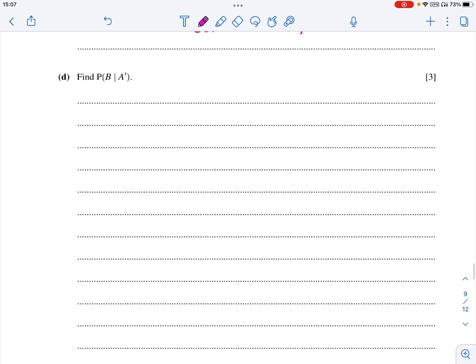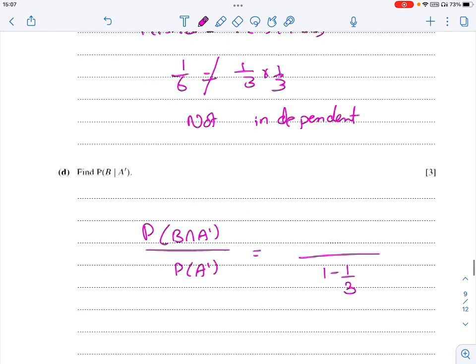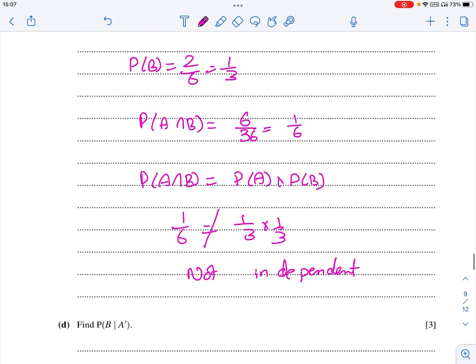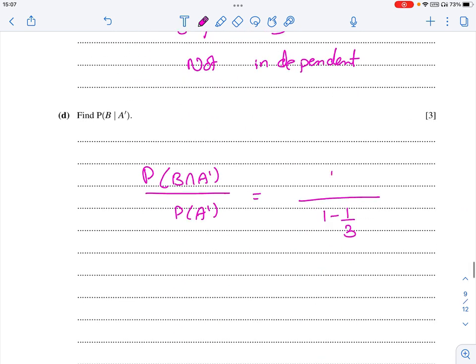Probability of B given A complement. So probability of B intersection A complement divided by probability of A complement. Probability of A complement means 1 minus 1 upon 3. Probability of B intersection A complement, we have just done that, is 6 upon 36. So simplify that, which is 1 upon 4 or 0.25.